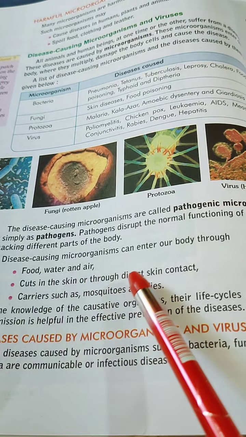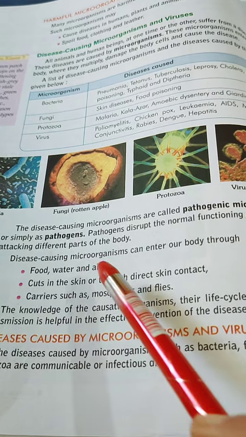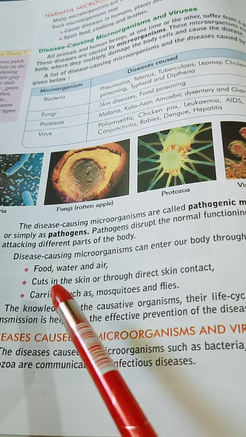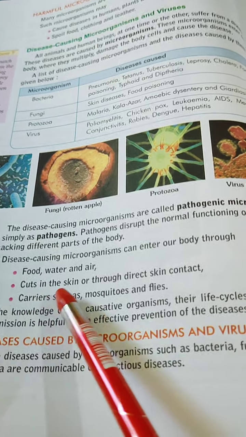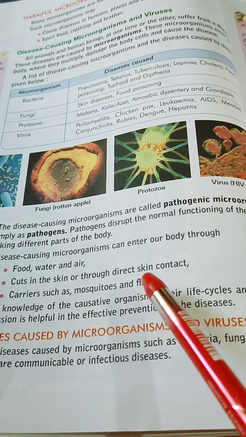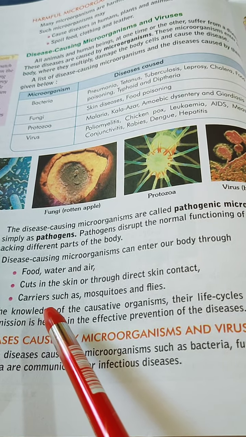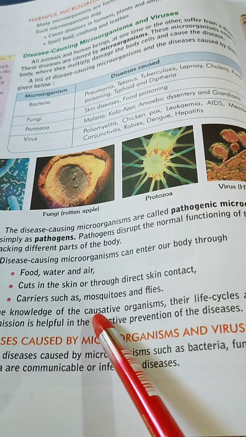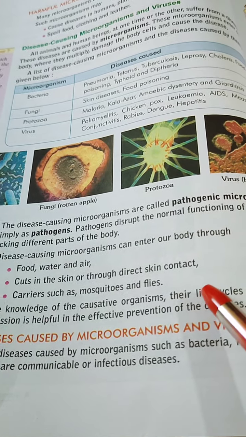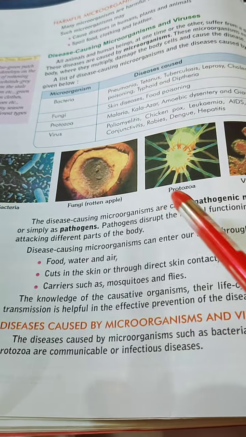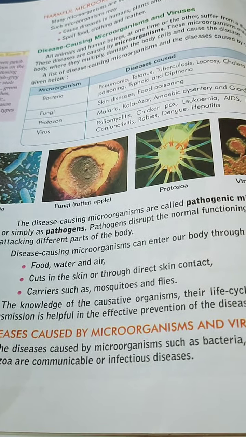Disease-causing pathogens can enter our body through the following ways: through food, water, air, through a cut in the skin or through direct skin contact, or through the carriers, which are animals like mosquitoes and fleas. These are the different ways how the microbes can enter our body.